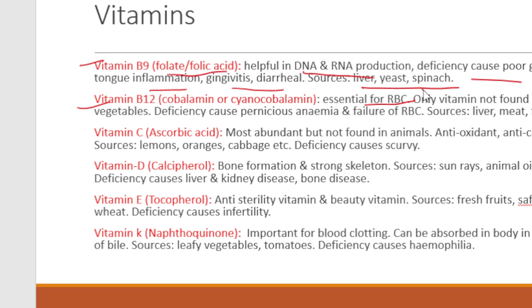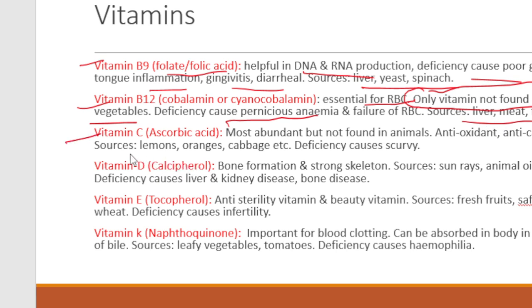This is an important, factual point: it is the only vitamin which is not found in green vegetables. Deficiency of B12 causes anemia again because it is important for RBC. Its sources are liver, meat, as well as fish.